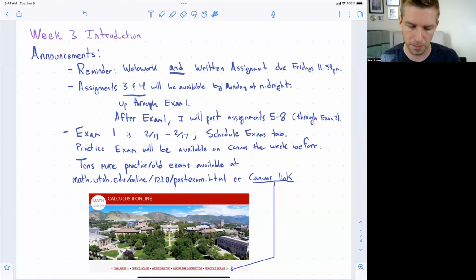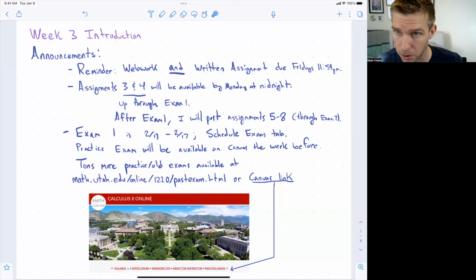It might take a few minutes or a few hours before it's updated on your grade, but all the problems you submit on WebWork will be incorporated into your Canvas grade. And so that just gets locked in at Friday at 11:59 p.m., but there's no extra step to submit it. For your written assignment, you do have to submit it on Gradescope by Friday at 11:59 p.m.